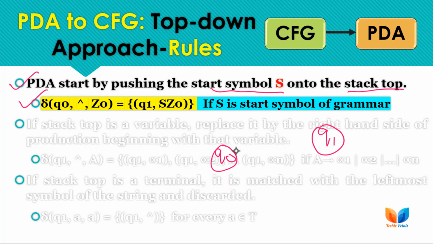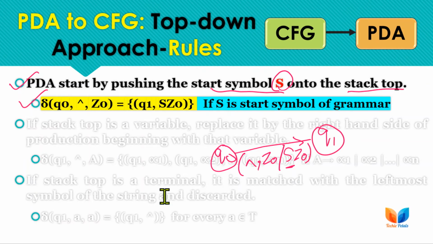For this we do not read any input symbol and the stack top is Z0, so we replace it with SZ0 to push the start symbol of the grammar onto the stack, and we move to the state q1.